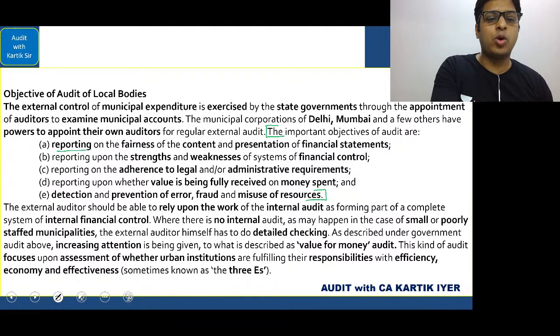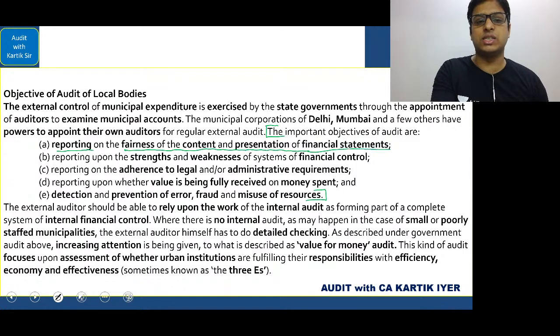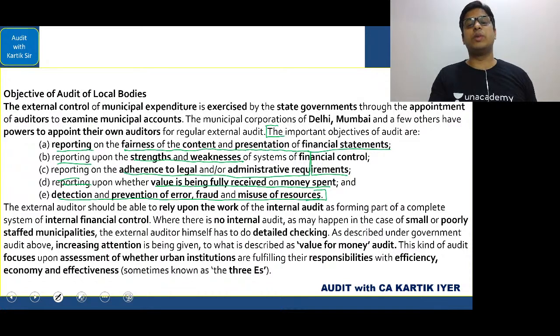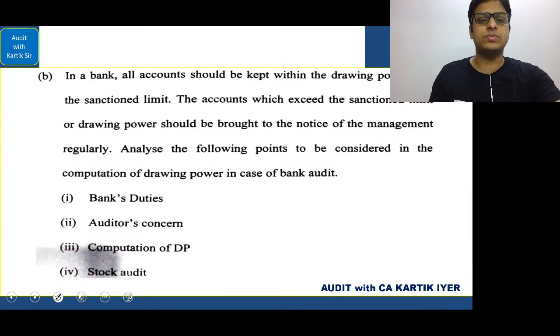written reporting on the fairness of the content and presentation of financial statements, reporting upon the strengths and weakness of the system of financial control, reporting on the adherence to the legal and administrative requirements, reporting upon whether value is being fully received on money spent, and detection and prevention of error, fraud, and misuse of resources. These should be done properly. This is the main crux of the answer. So this has to be reported.